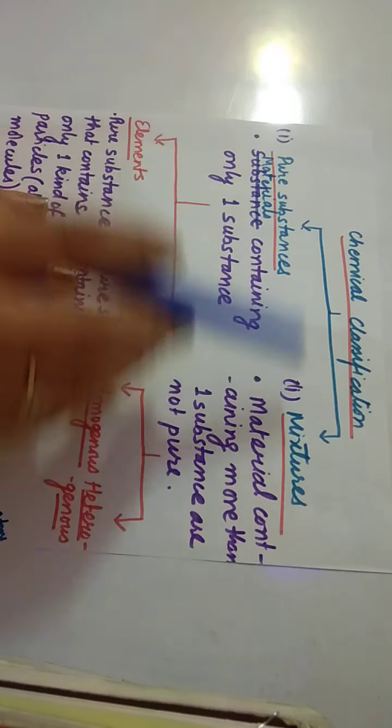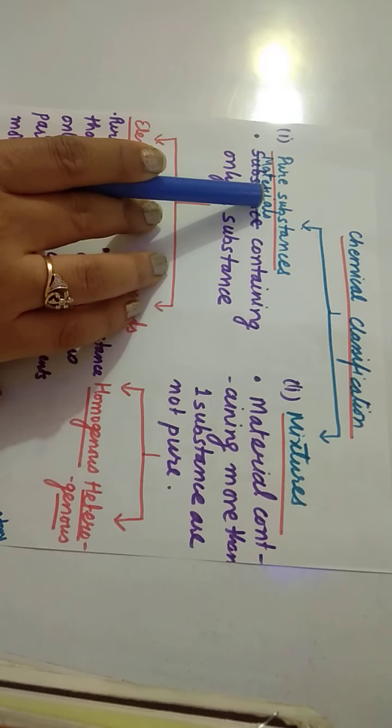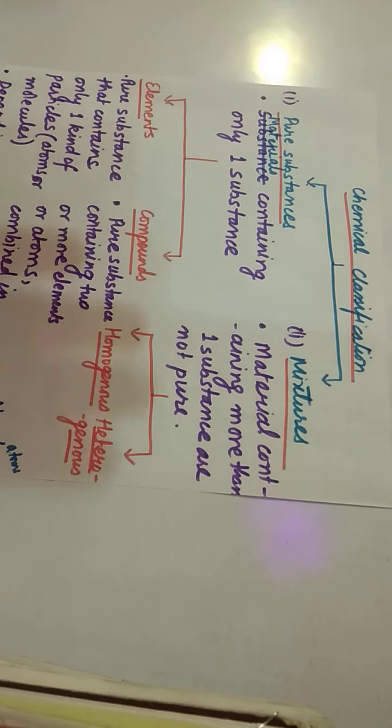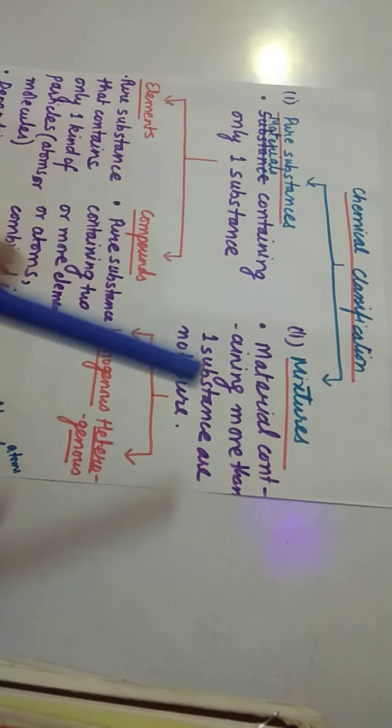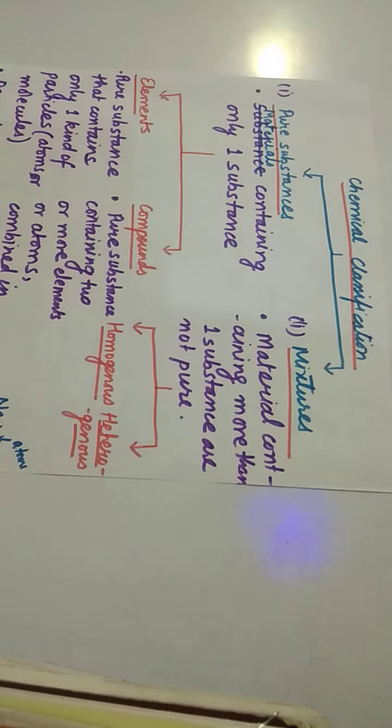So we divide matter into two types, that is pure substances and mixtures. If we forget about chemistry and generally talk about a pure substance, we say that it is RO water, it is pure water. Pure water is the one with no impurity, with no dust, with no harmful chemicals in it. So that is generally a pure substance. Whenever we talk about mixtures, what are mixtures? For example, take namkeen in your house. Namkeen is made by mixing many tasty substances together to make the mixture.